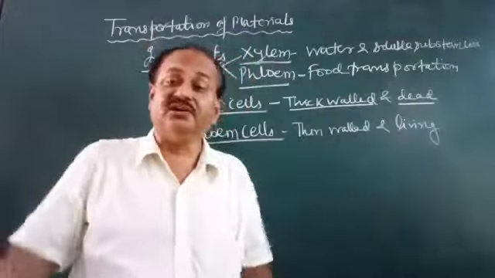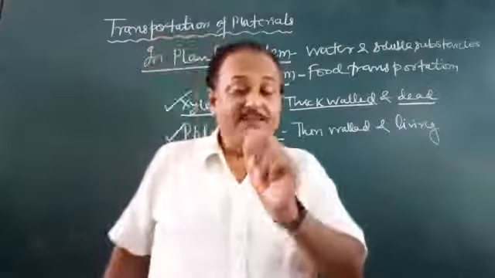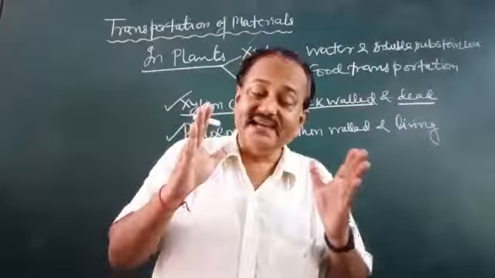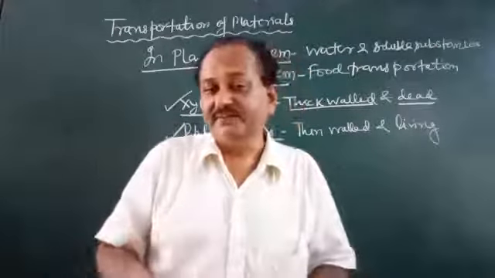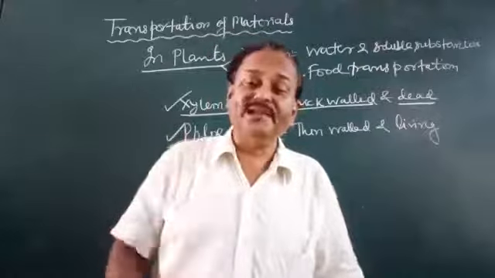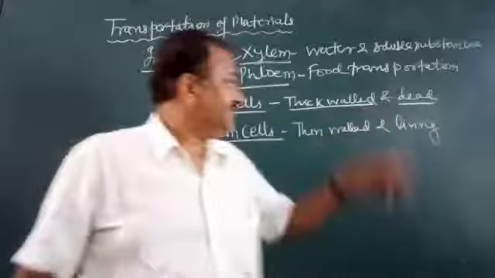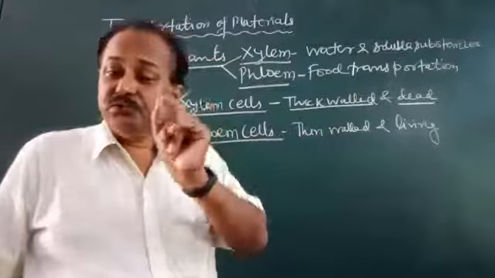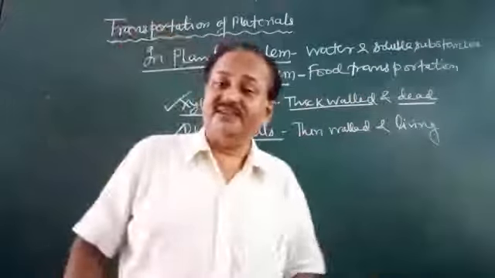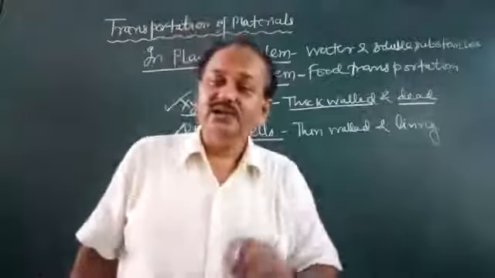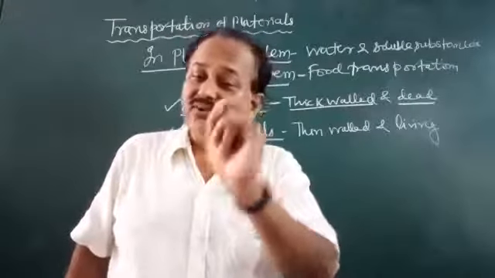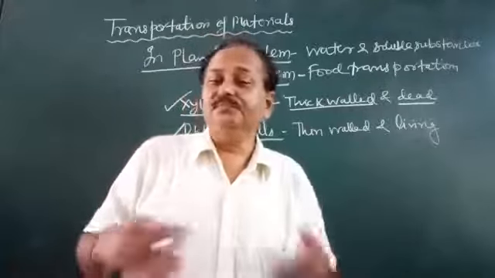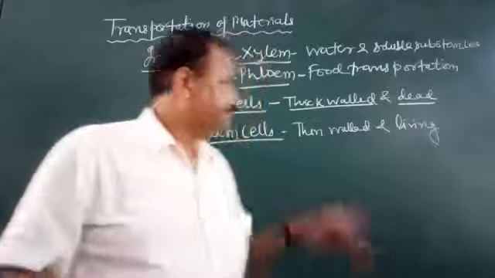Throughout the plant body, see, plants appear very simple, but the plant's mechanism, meaning the working, is very complex and very difficult. As a result, the food is transported from leaves to all the parts, even the smallest bud, root, flower, fruit, everywhere, because without food plants cannot work. So this is the phloem.